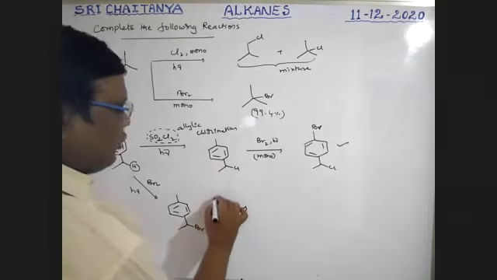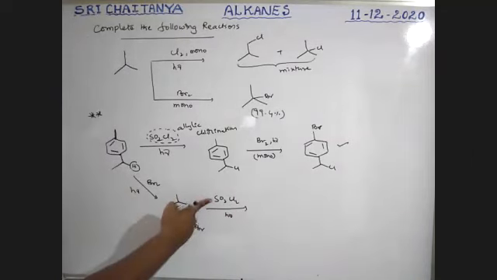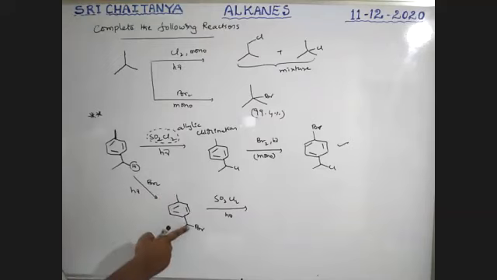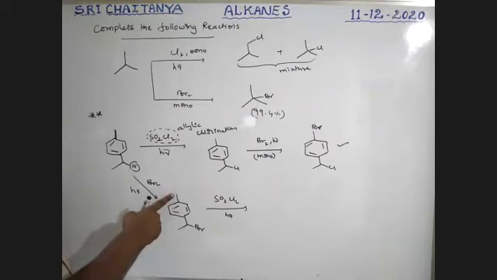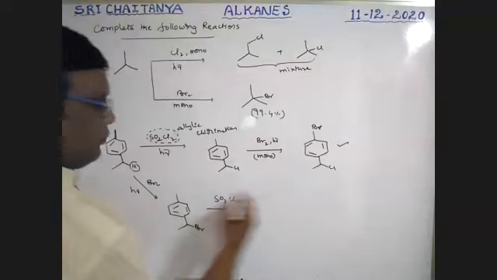Then SO2Cl2 in the presence of sunlight. So it is an allylic position. Therefore allylic chlorination. This allylic position is blocked, therefore this is the available allylic position, so this hydrogen is replaced with chlorine.